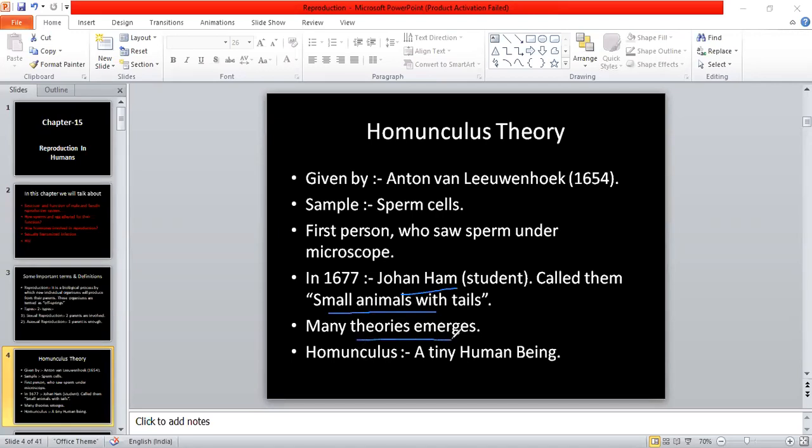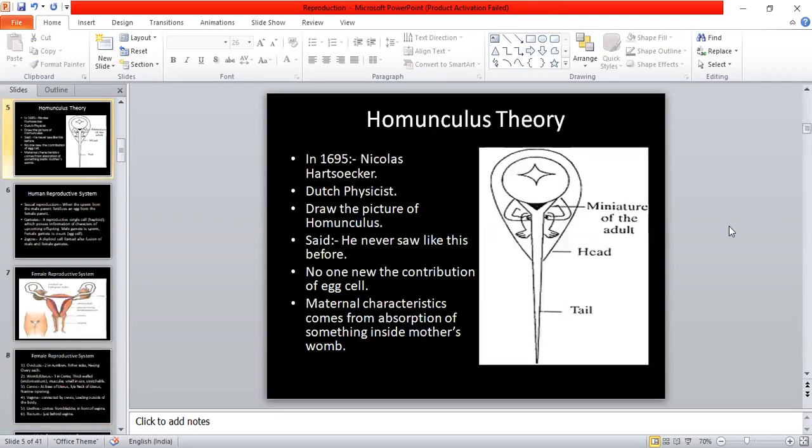Then many theories emerged, and the most popular was the homunculus theory, in which a tiny human being resides inside the head part of the sperm.